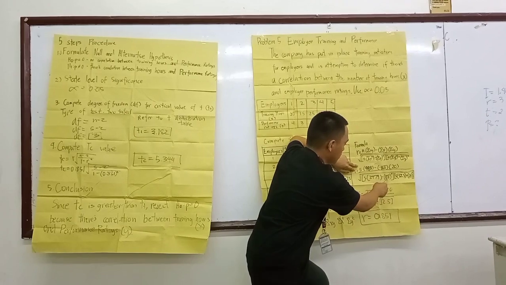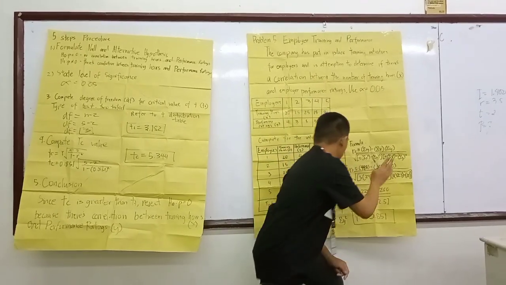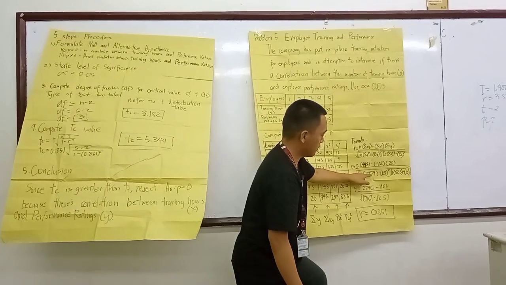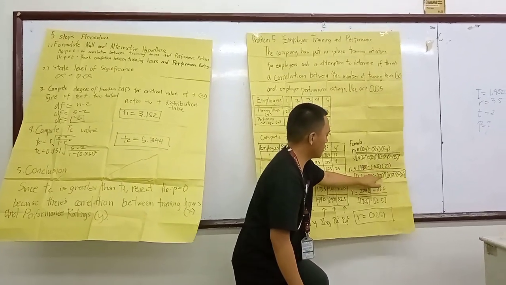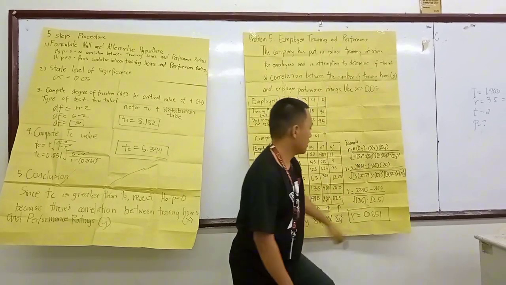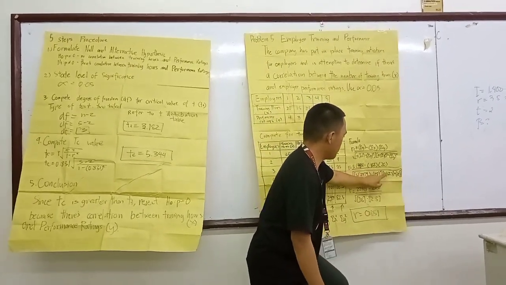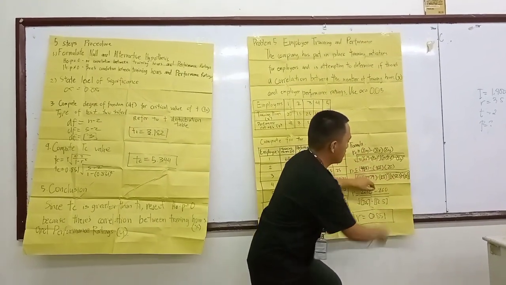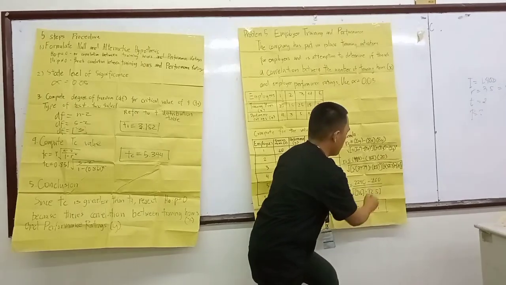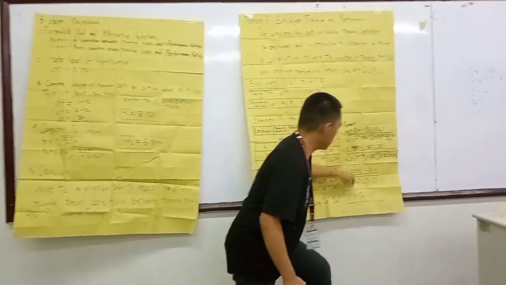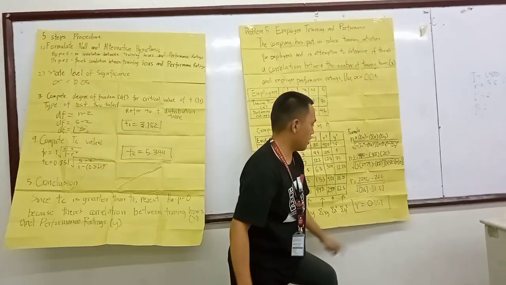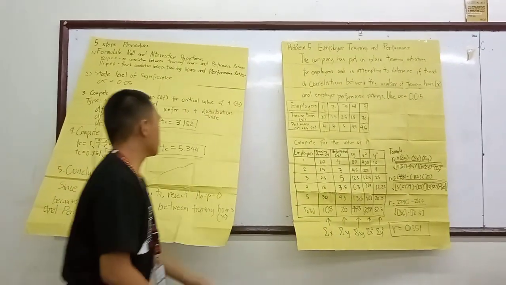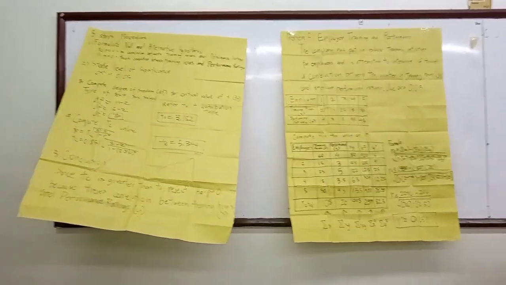By computing them with the calculator, we get a Pearson r equal to 0.851, which is a very high positive correlation.